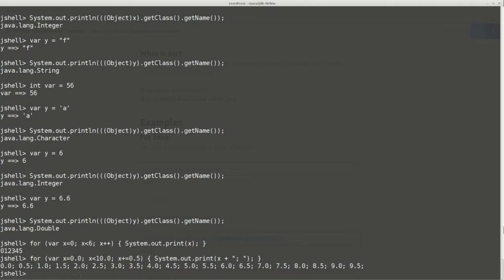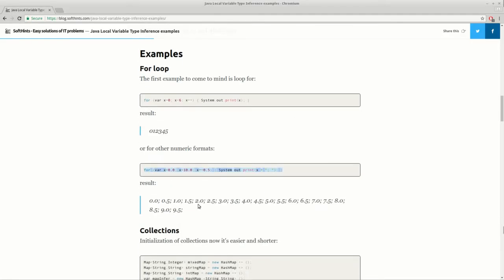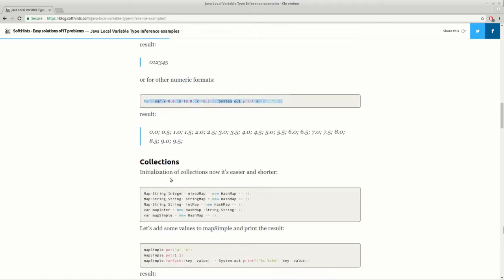And as you can see here, we can use just var and get our values. This maybe is very useful for people new to Java, who are not familiar with types in Java and what they can do.